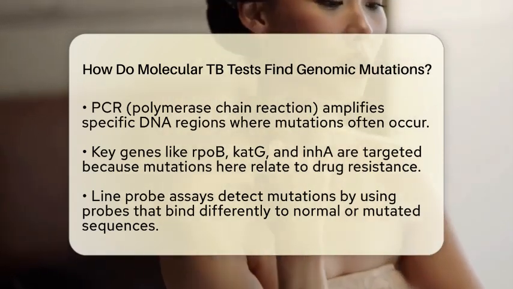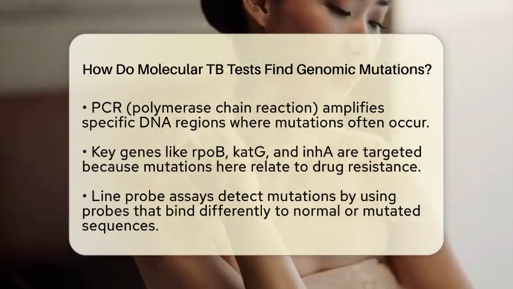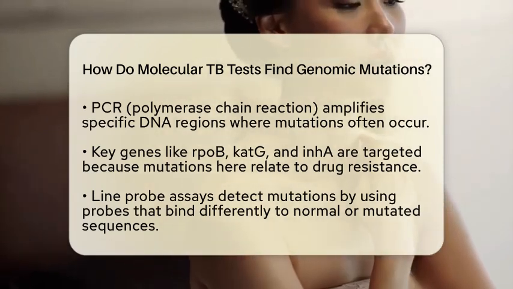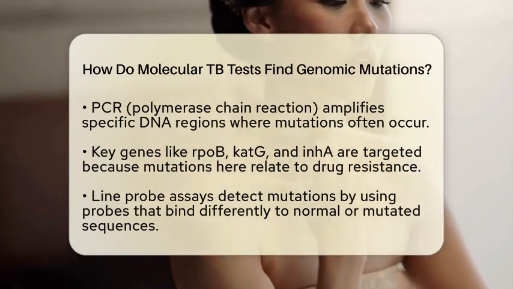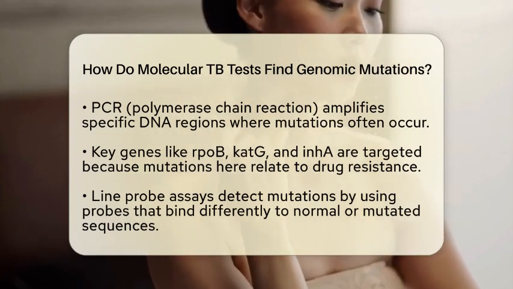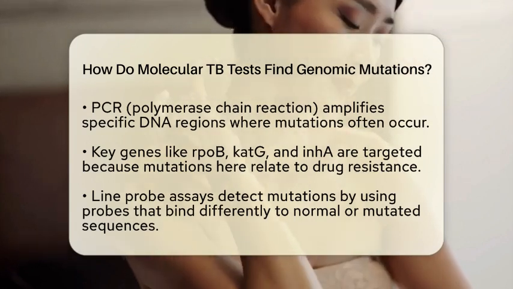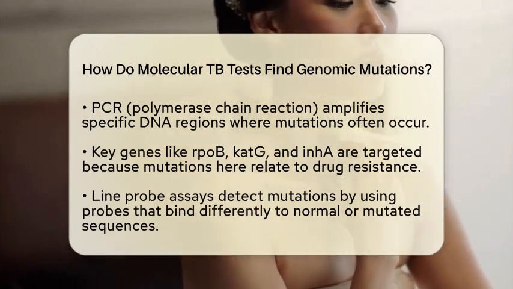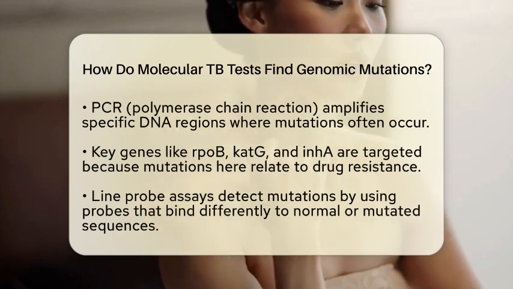Once the DNA is amplified, the test looks for mutations using different methods. One common approach is line probe assays, which use special probes that bind to either the normal or mutated sequences. If the bacteria have a mutation, the probe will bind differently, revealing the resistance. Another method is DNA sequencing, which reads the exact order of the nucleotides, the building blocks of DNA.